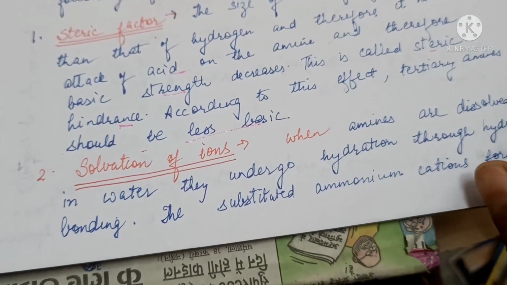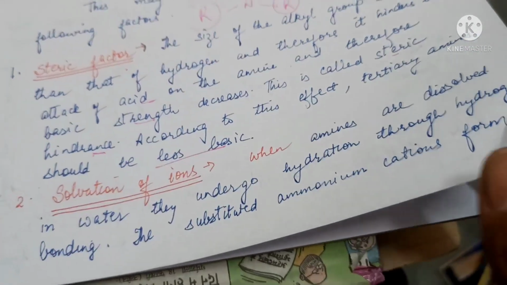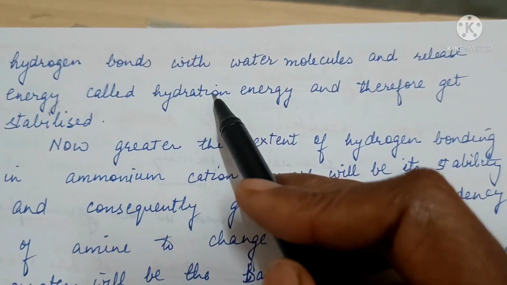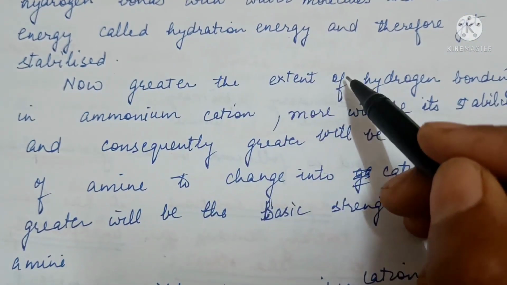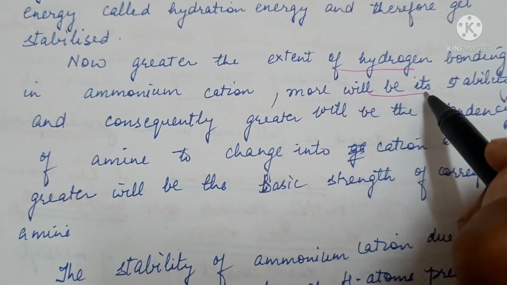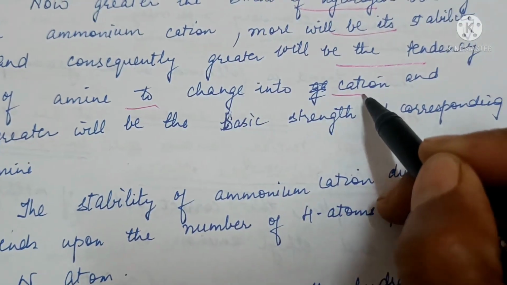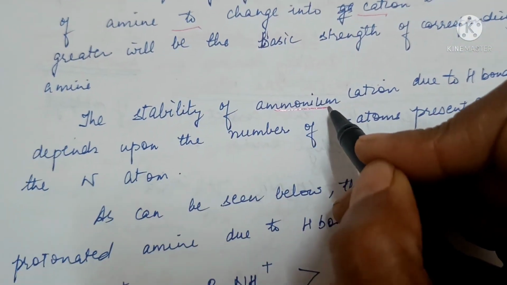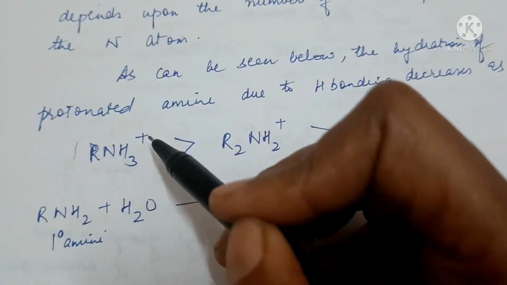Then, solvation of ions. When amines are dissolved in water, they undergo hydration through hydrogen bonding, and the substituted ammonium cations will form hydrogen bonds with water molecules and release energy called hydration energy, and therefore get stabilized. Now, the greater the extent of hydrogen bonding, the more will be the stability, and consequently the greater will be the tendency of the amine to change into a cation. So the greater will be the basic strength of the corresponding amine, and the stability of the ammonium cation due to hydrogen bonding will depend upon the number of hydrogen atoms present on the nitrogen atom.